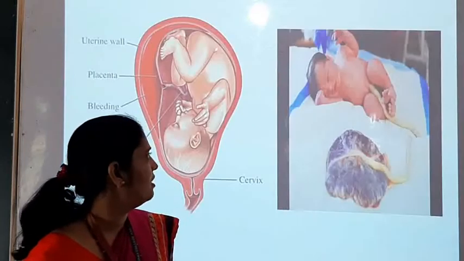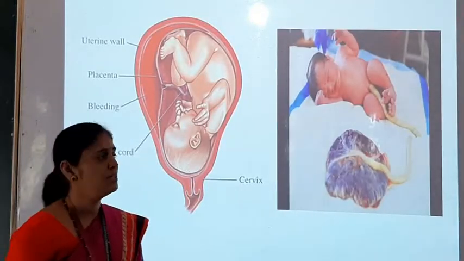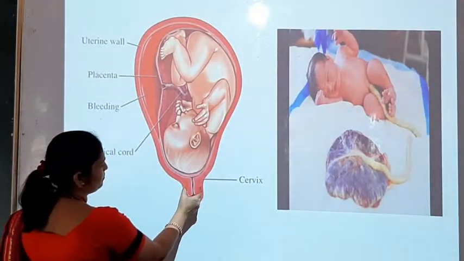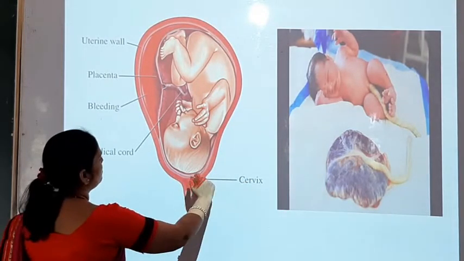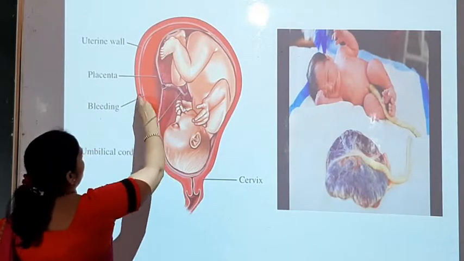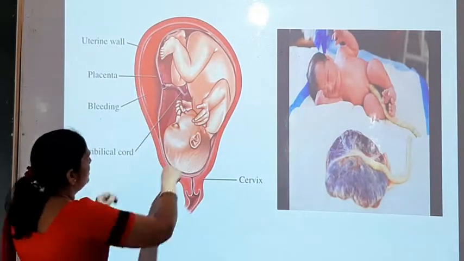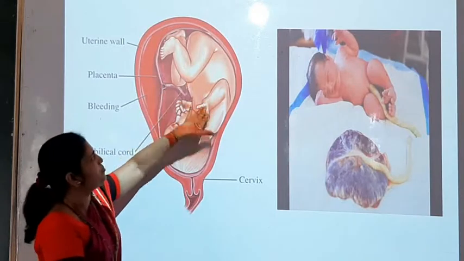So here in the diagram we can see what the placenta is. Here is the mouth of the uterus, we can call it the cervix. This is the uterus and this is the uterine wall, you can see, and in the uterine wall this is the baby, and